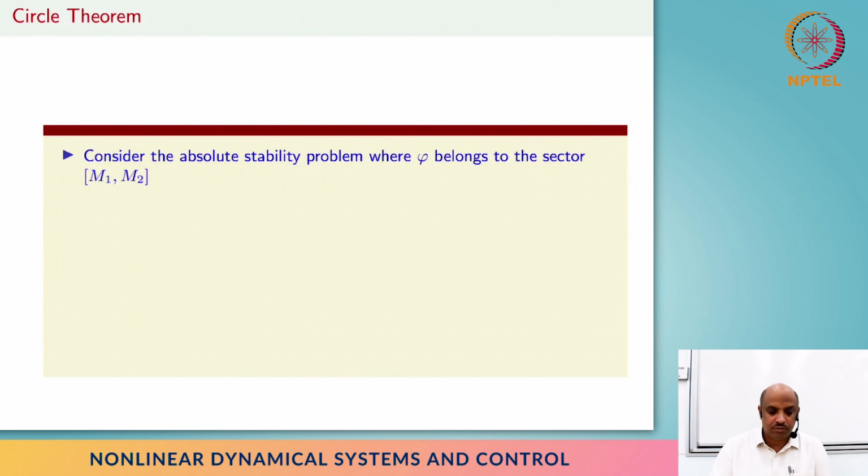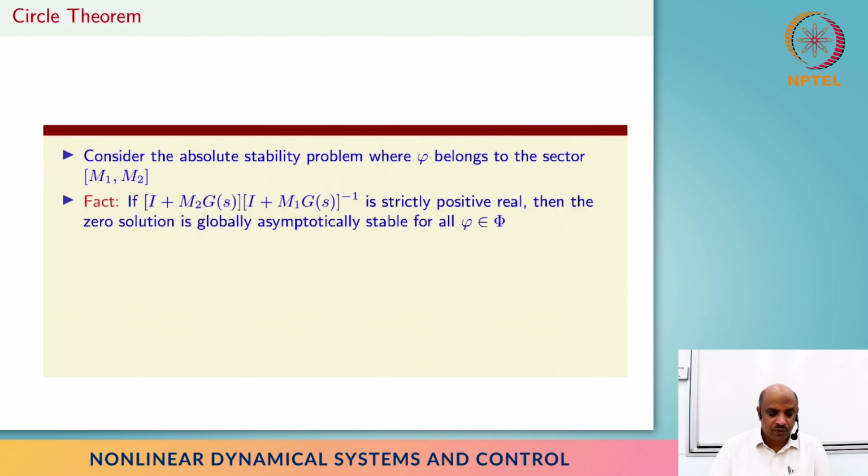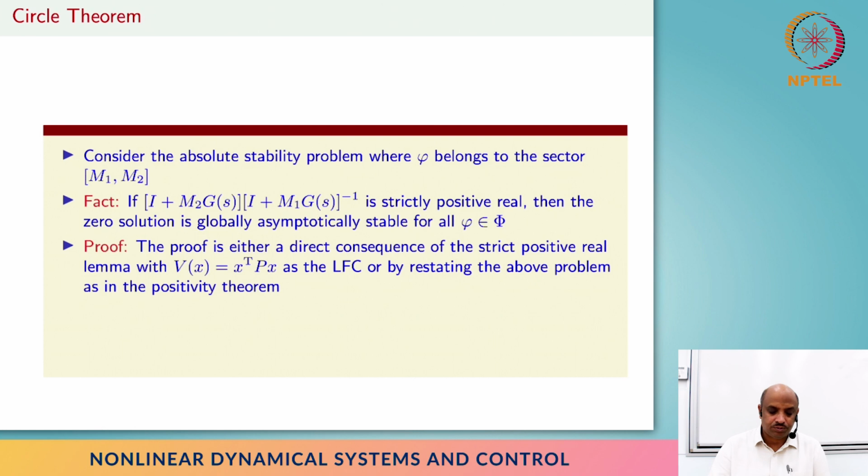M1 and M2 rather than the special case of 0 and M. One can be proved using the other, but essentially the result for the general case becomes: if I plus m2 times g times the inverse of I plus m1 g is strictly positive real, then the zero solution is globally asymptotically stable for all nonlinearities in that particular sector.